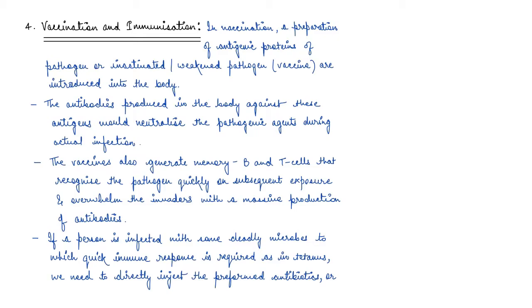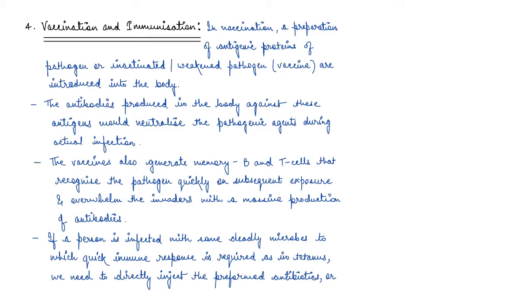We also studied that in acquired immunity, our immune system is dependent on the specific type of pathogen, and the kind of memory that we have after the pathogen attacks our body for the first time, right?